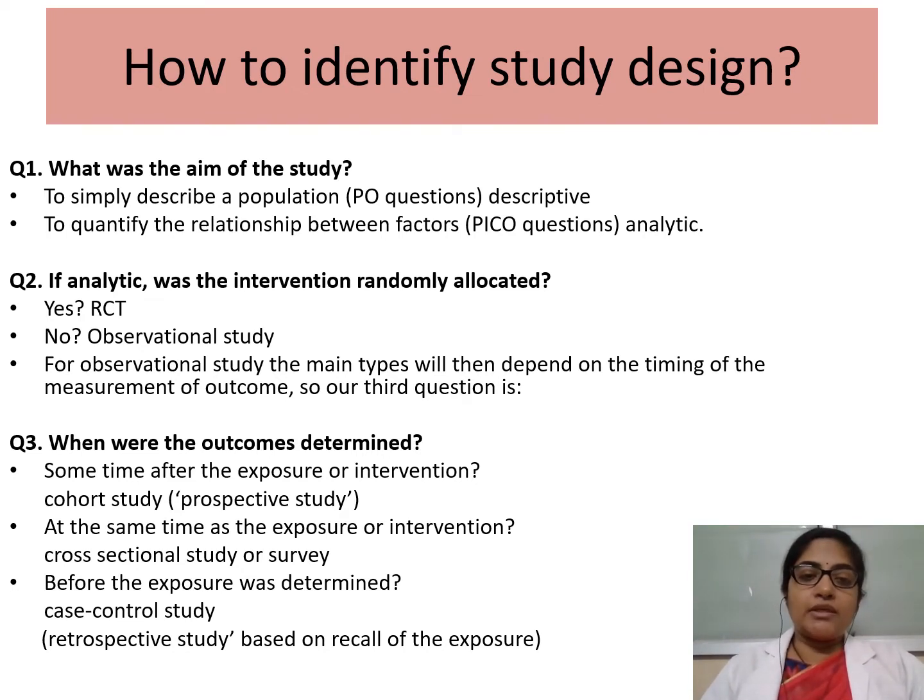For an observational study, the main types will then depend upon the timing of the measurement of the outcome. So again, the third question is, when were the outcomes determined? Some outcomes are determined sometime after the exposure or the intervention. That is a cohort study. If it is at the same time as the exposure or intervention, it is a cross-sectional study. And if the outcomes are determined before the exposure, it is a case control study. So this is a very useful guide to identify types of studies.